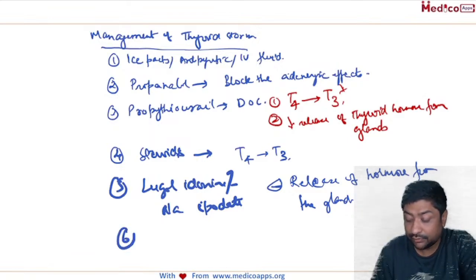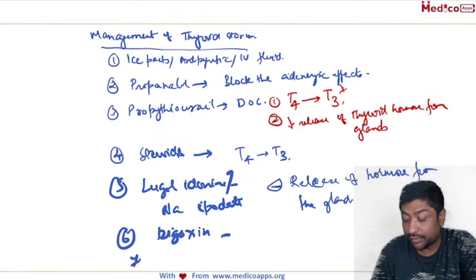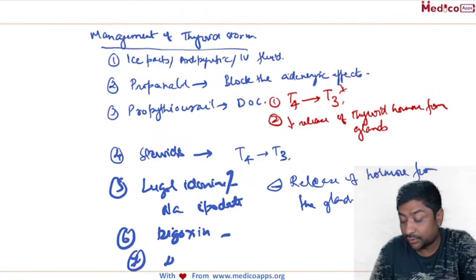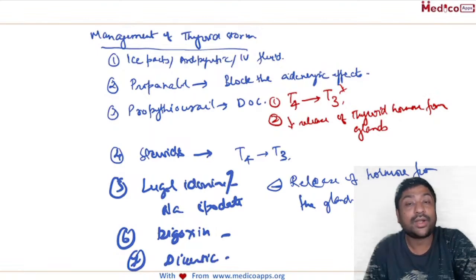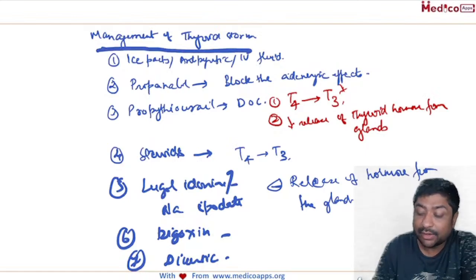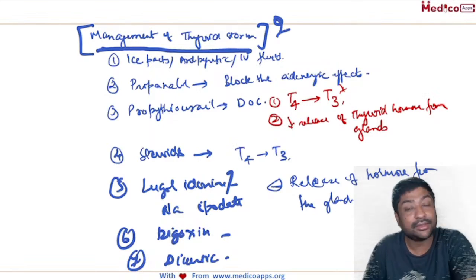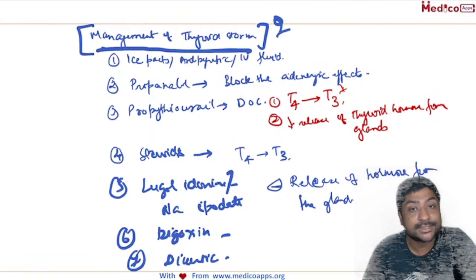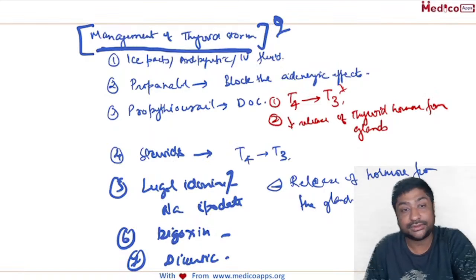And obviously, for serious cases, we can use digoxin for management of arrhythmias. If the patient is going into heart failure, then we can use diuretics and oxygen, or whatever anti-congestive heart failure measures are available. So that is the management of thyroid toxicosis. If you are a final year student, you can get a full question on this, and for MCQs also, various times they have asked questions.